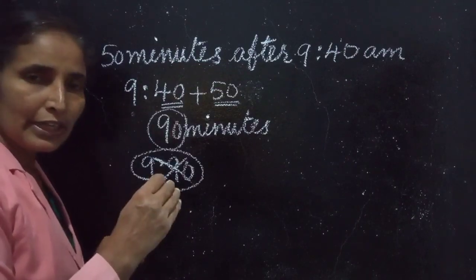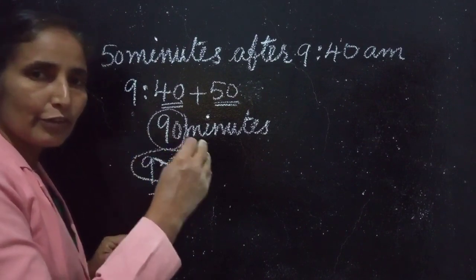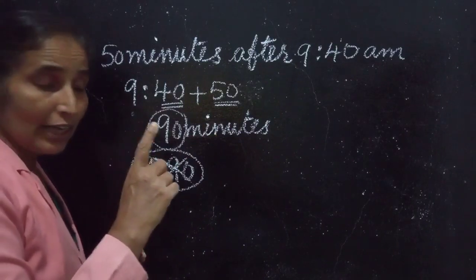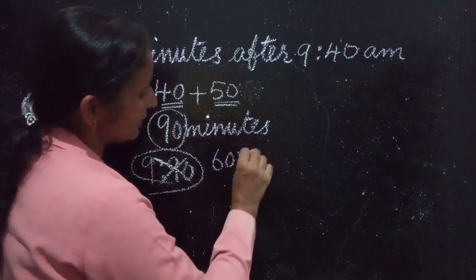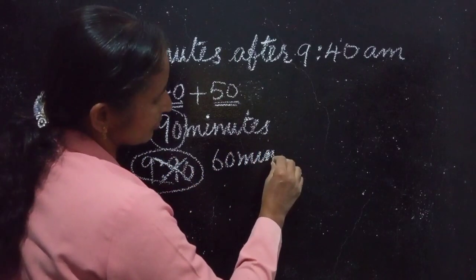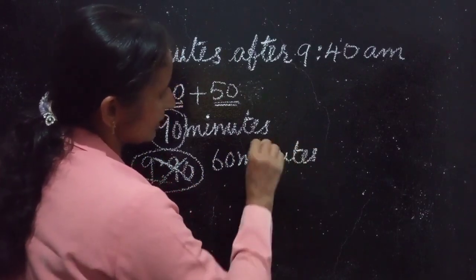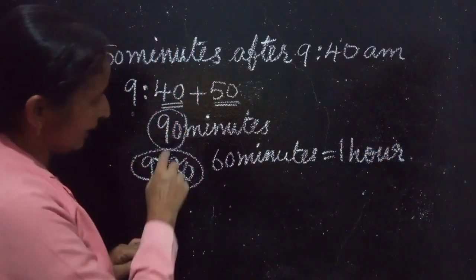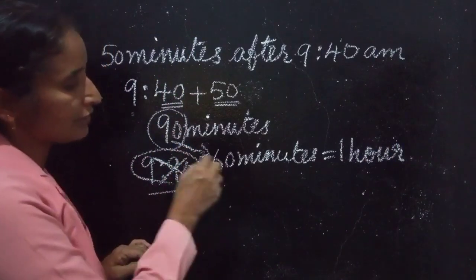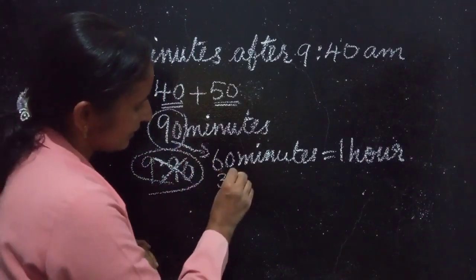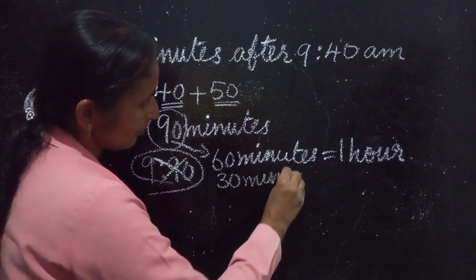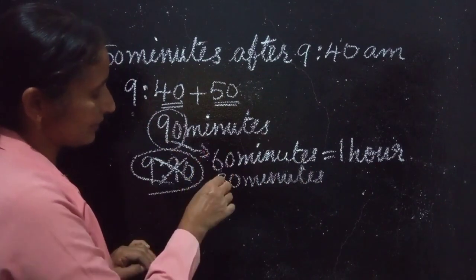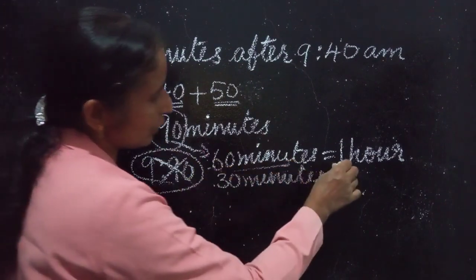The minutes we are counting only up to 55. After that the next hour starts. That means 1 hour is equal to 60 minutes. So in 90, how many minutes are remaining after 60 minutes? 30 minutes. 30 plus 60 is 90.